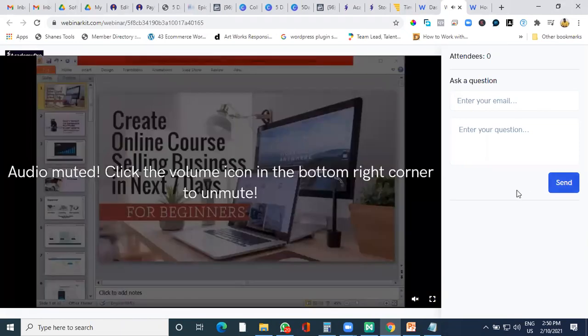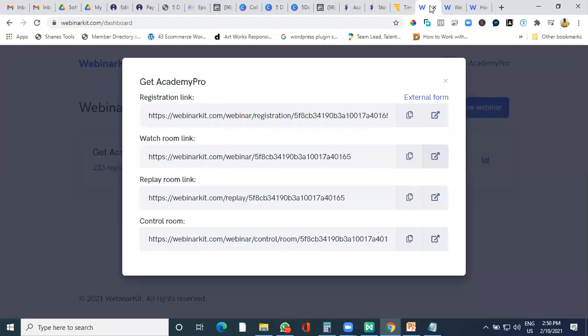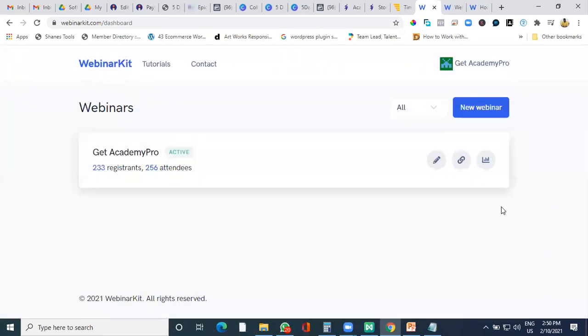So I'll just pause it. Now, when I mute it, it still continues. It keeps going on. I muted it because I want to show you a couple more features. The control room is where you can chat with your audience also and let them know. I don't do that because I don't know who comes in. Whenever they come in, if they have a query, they can put their email ID and write the query. It comes to me as an email and I respond to them, and I generate more leads accordingly.